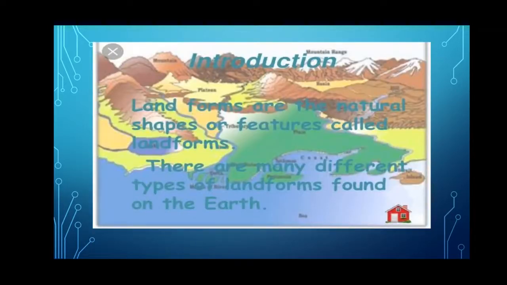Landforms are the natural shapes or features of the land. These landforms are created by nature. We know that one-fourth of the Earth's surface is land. There are differences in different places. Some are high, some are flat. There are many different types of landforms found on the Earth.